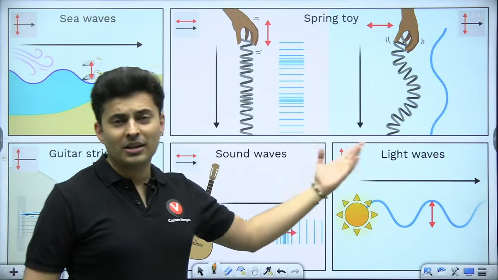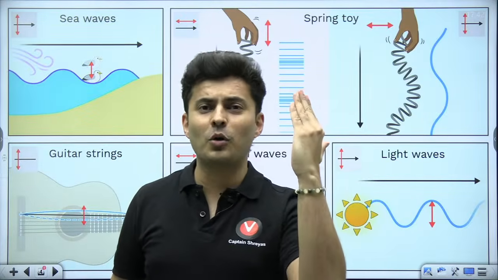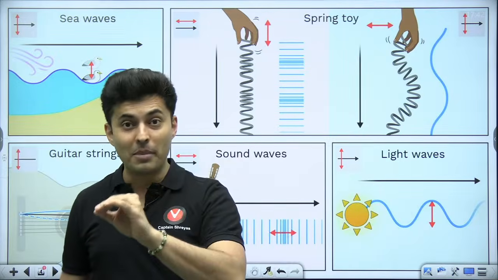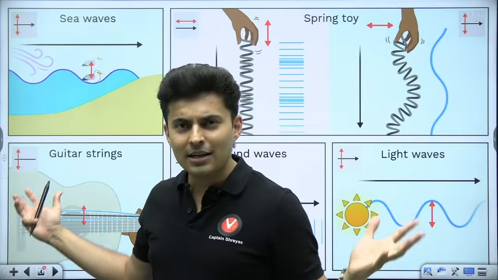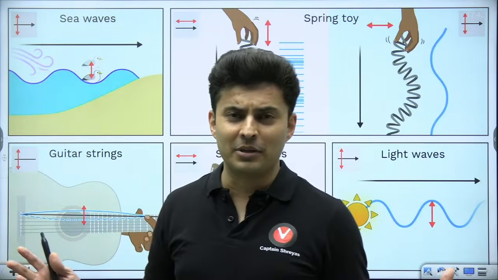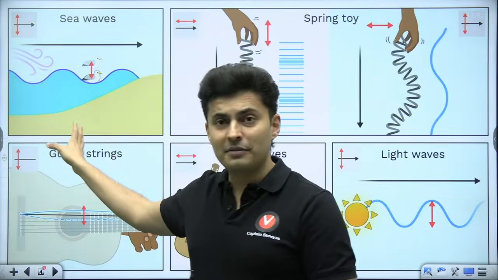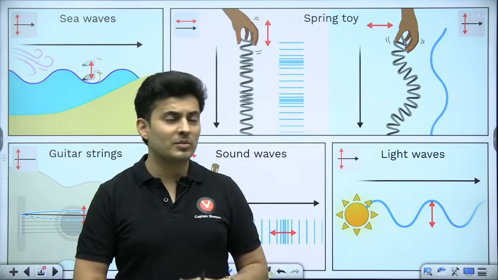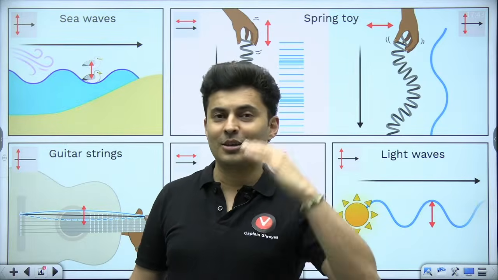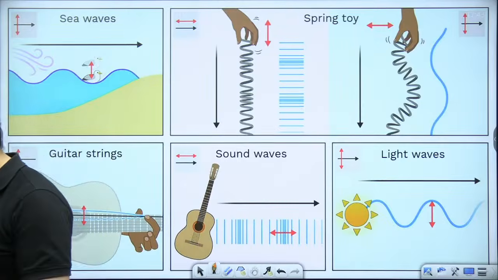You might have also heard about light traveling from the sun to the earth in the form of electromagnetic wave. All these are examples of waves. It tells you waves are there everywhere around us, be it musical instruments, be it even an earthquake, be it a sea wave, be it the sound that you hear from speakers, be it a toy, or be it the phenomena of the light reaching the earth from the sun. All these are waves. Yes, is that right?